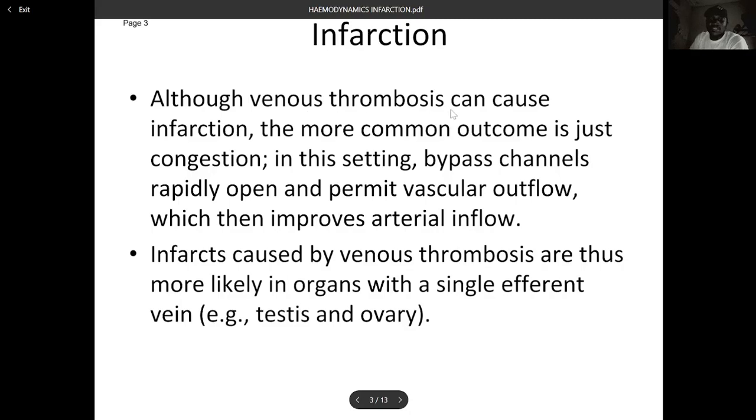Although venous thrombosis can cause infarction, the more common outcome is just congestion. In this setting, a bypass channel rapidly opens and permits vascular outflow, which then improves arterial inflow. Infarcts caused by venous thrombosis are thought more likely in organs with single efferent veins, e.g., testes and ovary.